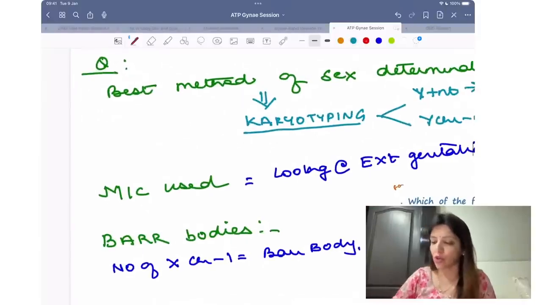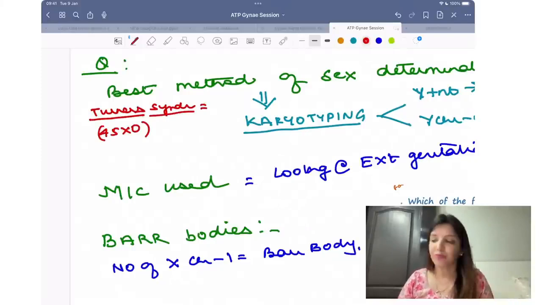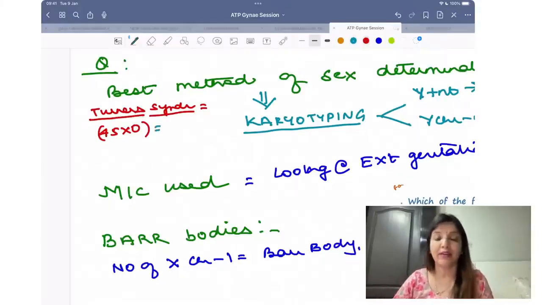So if I ask you, according to karyotype, Turner syndrome babies are male babies or female babies? Turner syndrome is 45XO. That means Y chromosome is absent, so they will be females. Very good.